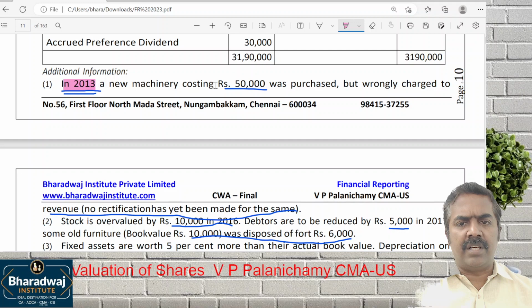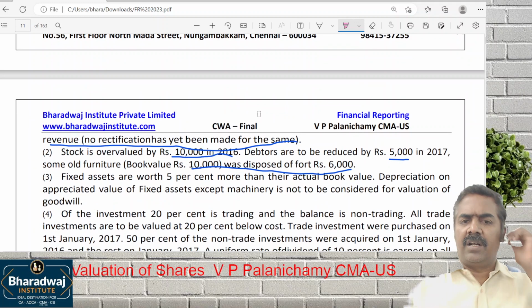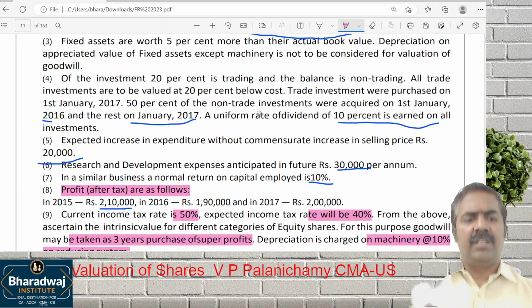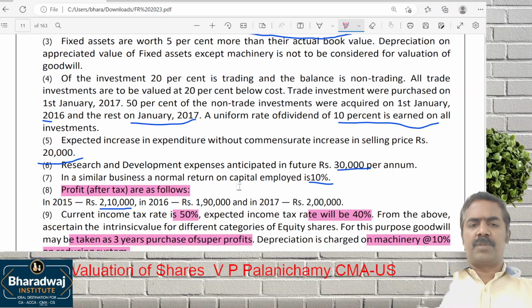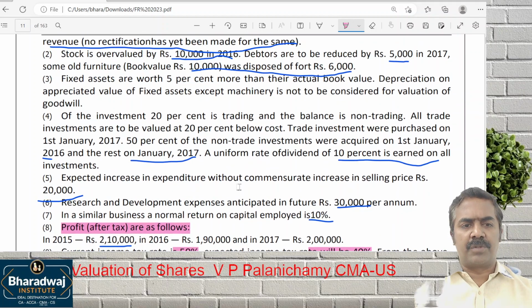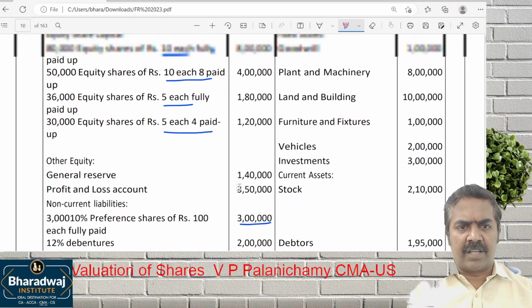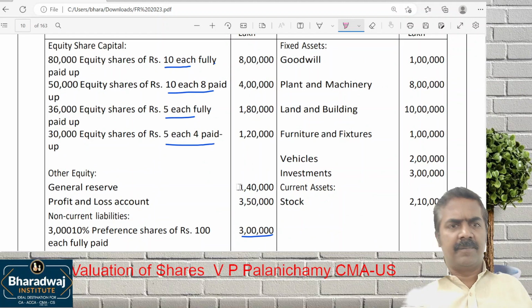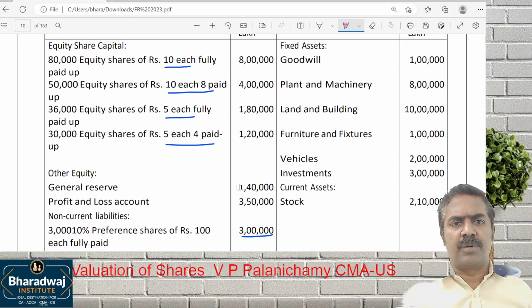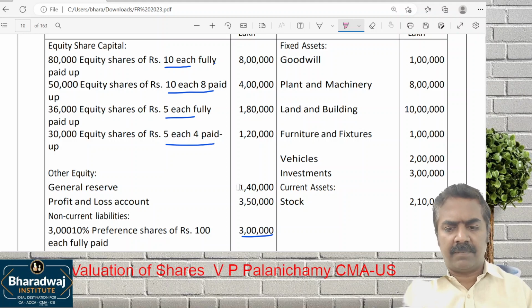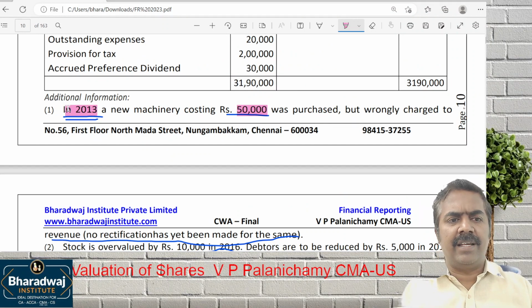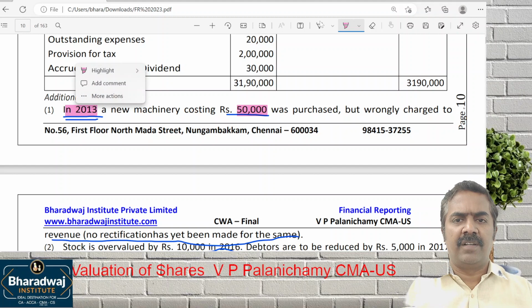In 2013, a machine costing 50,000 was purchased, but was wrongly charged to revenue. We have been given profits of which years? 2015, 16, and 17. Profits of 2016 and 17 are given. I hope there was a typing error in the question. Let us see. I'll check with the original question.